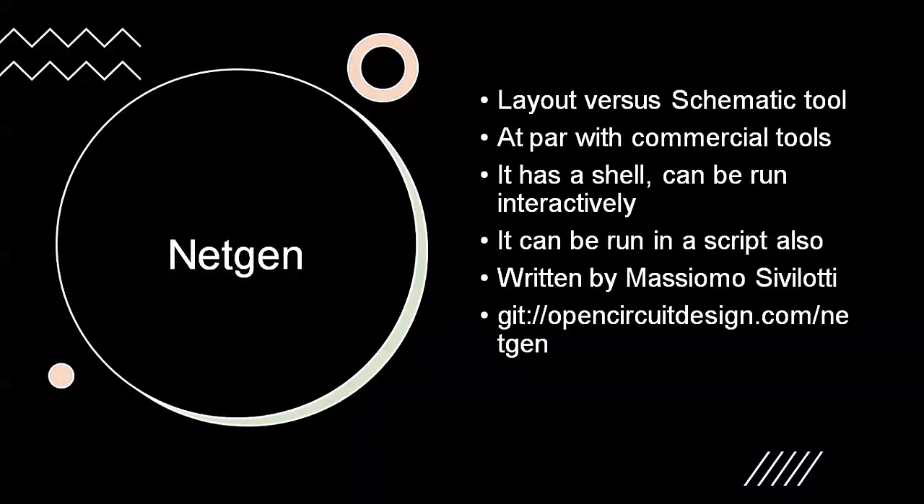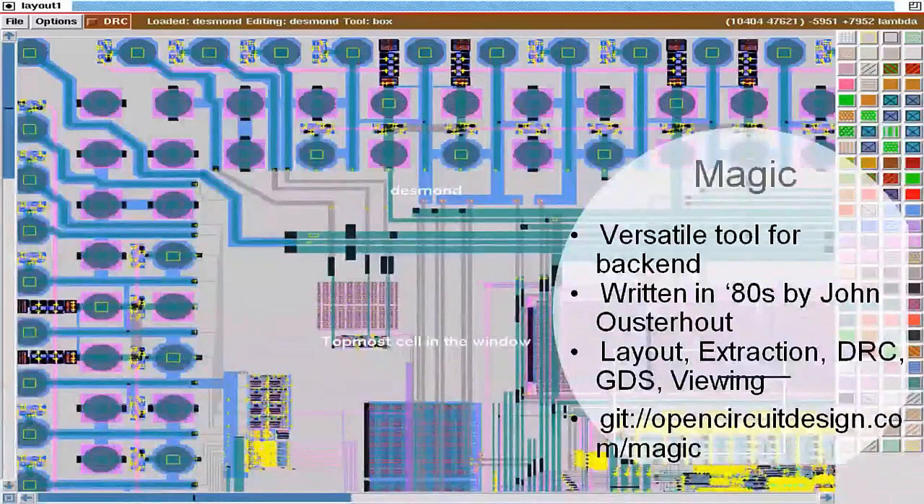NetGen, and this is the last tool, Magic. It's a versatile tool. It can do a lot of things for backend. It was written in the 80s by John Ousterhout. It can do layout and extraction, meaning parasitics extraction. Then it does the DRC, design rule check, for fabrication for the process. It generates the GDS, and also it can visualize.